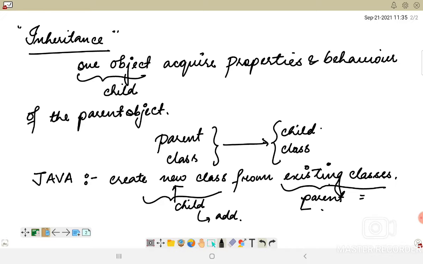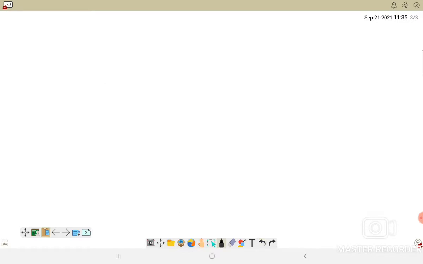In order to explain this, let me give you a small example in the form of code. Let us first write down this particular class. I have a class Animal, and within this class I am incorporating a method, void eat.